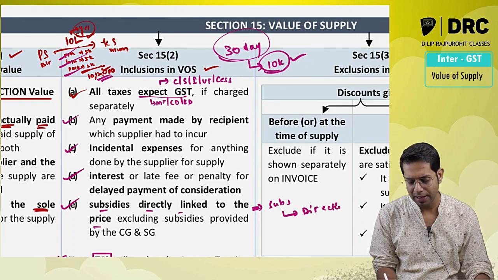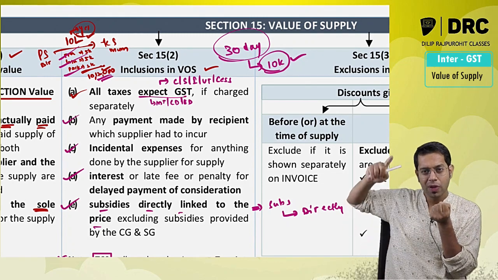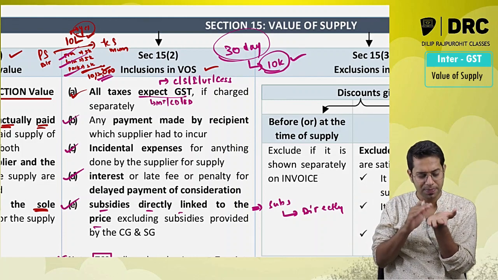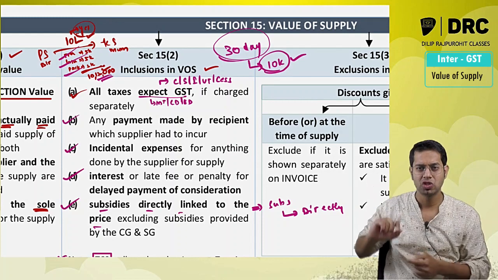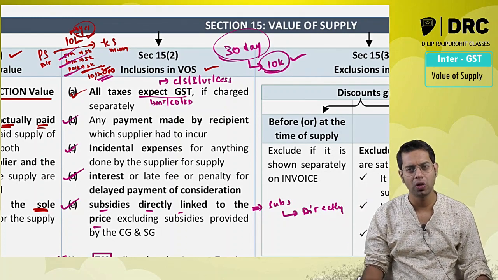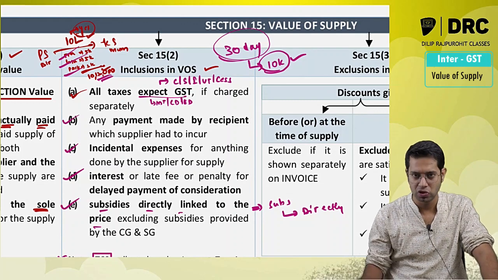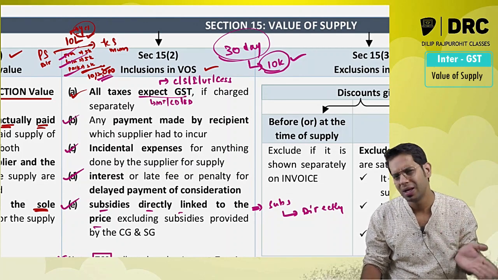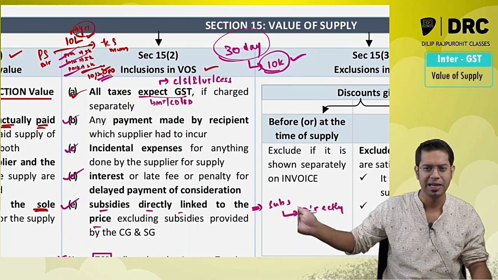Sir, what do you mean by directly linked to the price? Because of that particular subsidy, the value of the product is increasing or decreasing. The subsidy which you are receiving, because of this subsidy, the price is getting fluctuated. The price which you are charging on that product is getting reduced. So if there is any general subsidy which you receive because you are doing a particular kind of business, that is not treated as directly linked to the price.